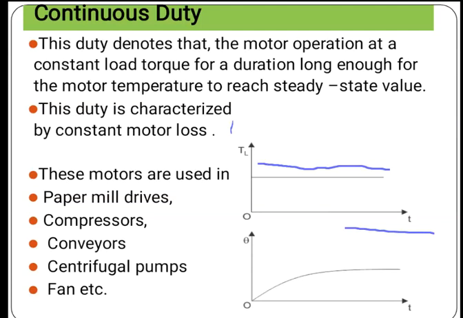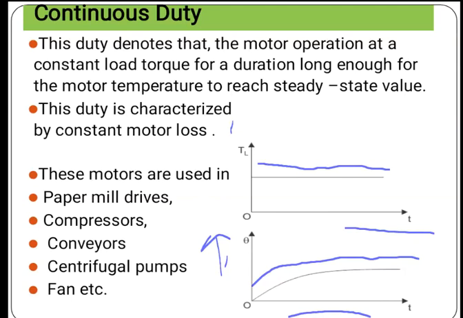As you can see in the next graph, the plot between temperature and time, the temperature rises gradually and after some time it goes to the steady state value. So according to this duty cycle, the motor operates for the whole time period.